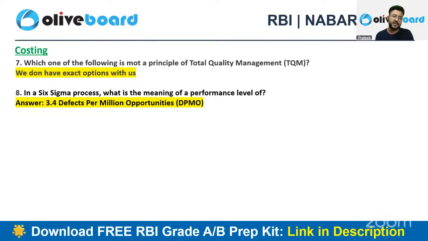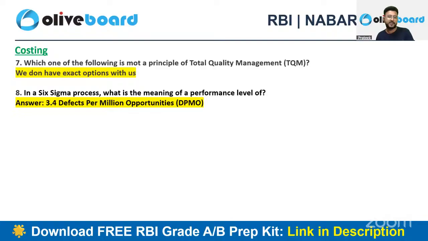The 8th question is related to your Six Sigma, a very direct question on Six Sigma. That is the very first thing that we learn in the concept of Six Sigma. It is 3.4 defects per million opportunities, right? So that's what the meaning of performance is in Six Sigma. So these are the 8 questions from costing. Though in commerce and accountancy I can say there was some ambiguity in one question, your costing is very much doable, right?